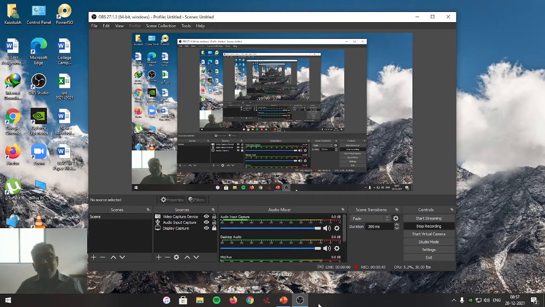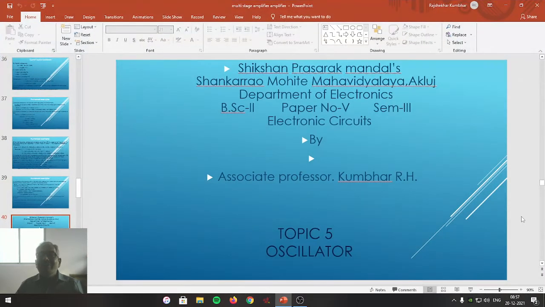Friends, as we already studied when we studied the negative feedback amplifier, the topic is going on offline. In that we have studied that if feedback is positive, that means whenever a fraction of the output is taken and given back to the input, and if that feedback voltage is added back to the input, it increases the input voltage so that after amplification the output further increases.